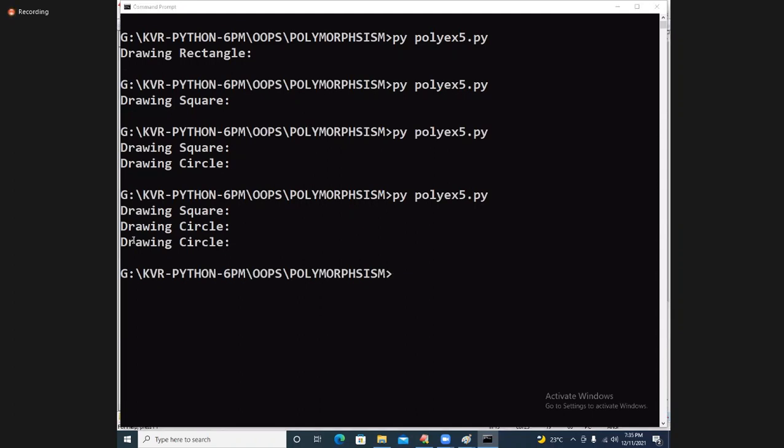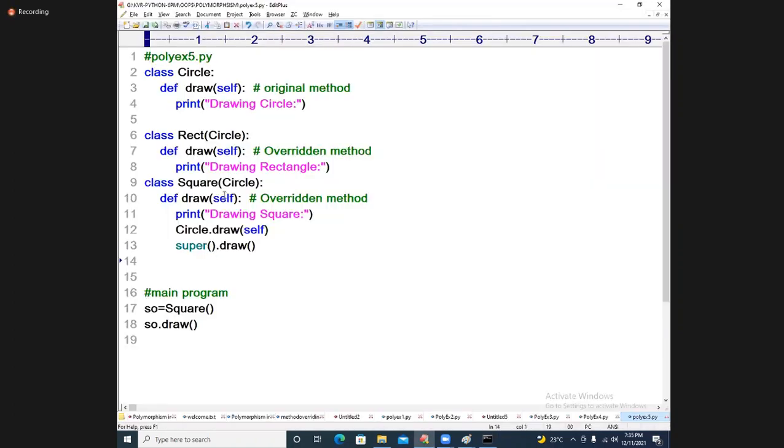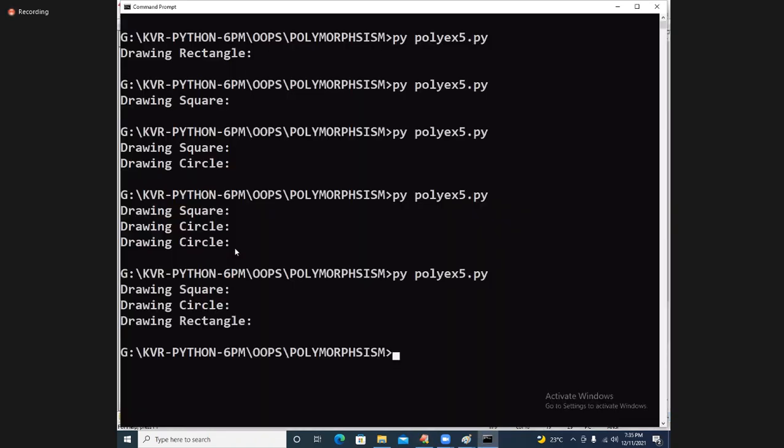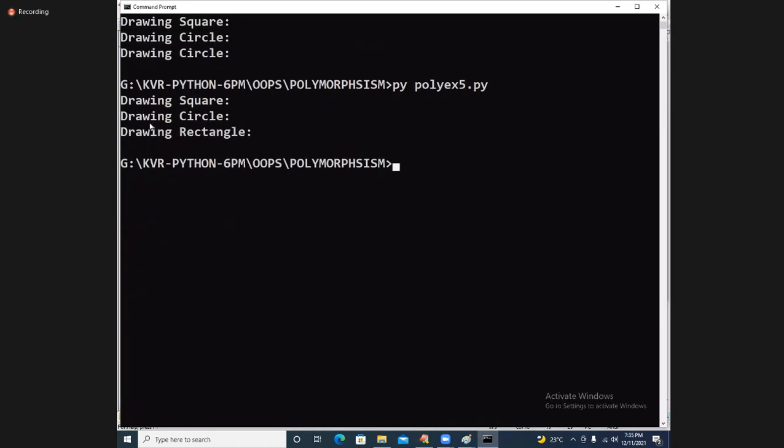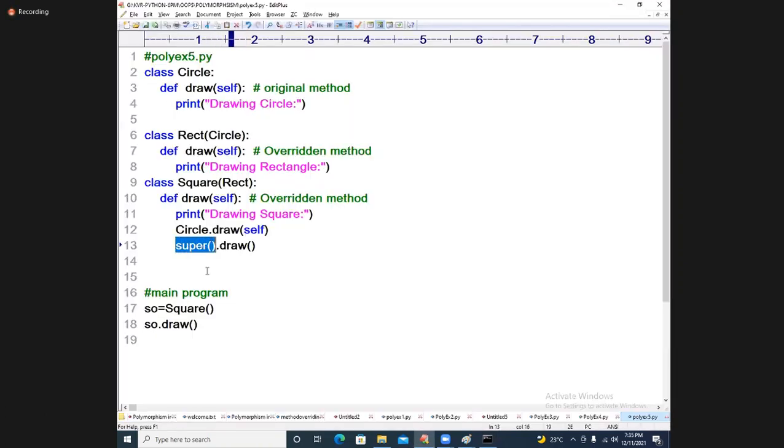Okay, circle, not rectangle. I will take rectangle, this is rect. I took it. Now you see super dot draw, it is coming. You can call it another way also. How do you call it? Rect of draw of self. Multi-level inheritance it is.